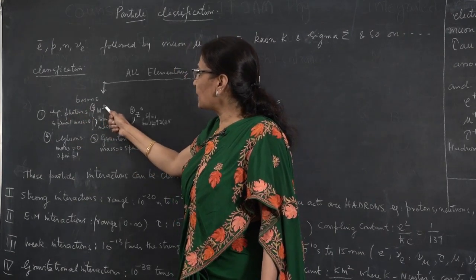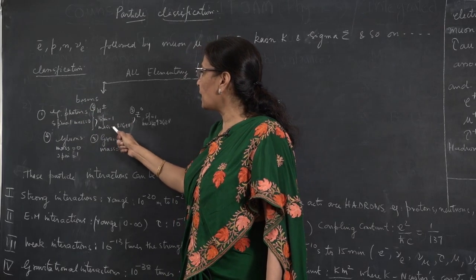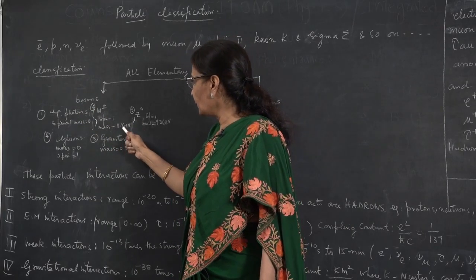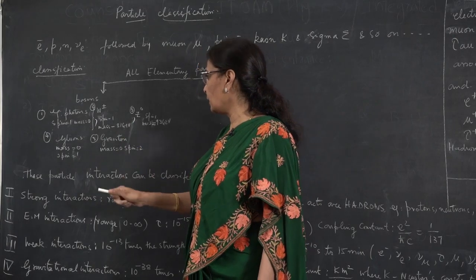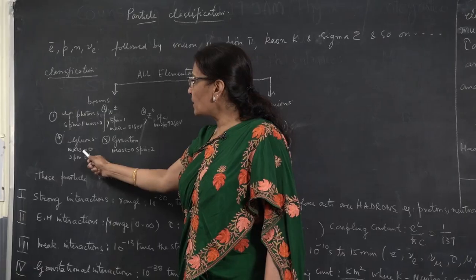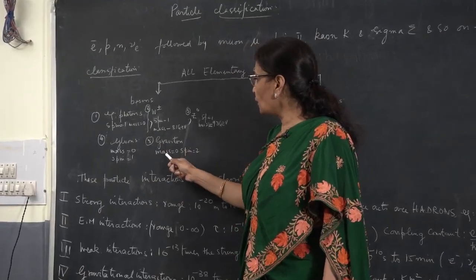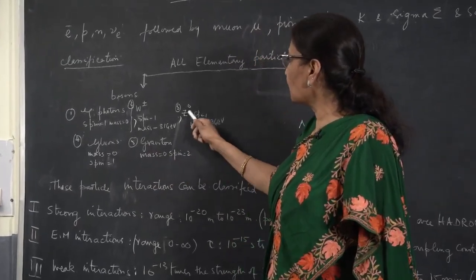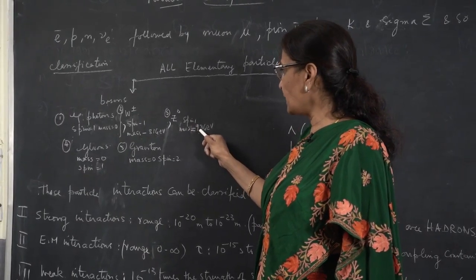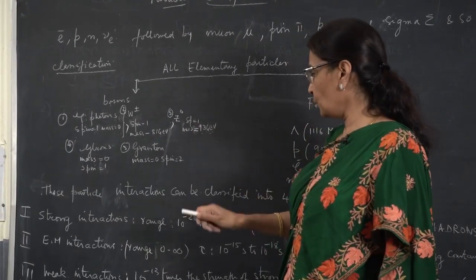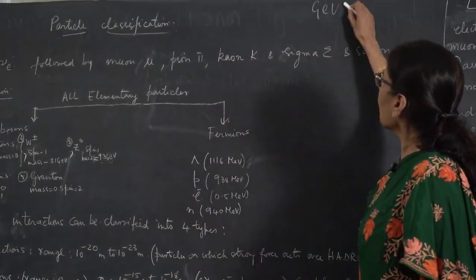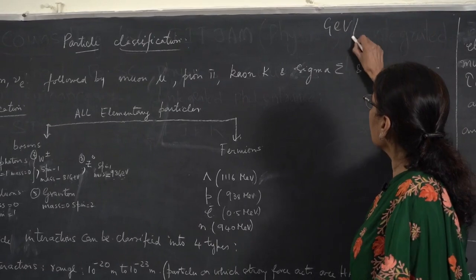Then we have W plus minus bosons which have spin 1 and mass 81 GeV, giga electron volt per c square. These are the mass units. Gluons have mass 0 and spin 1, then gravitons mass 0, spin 2, then Z bosons which are spin 1 and the mass is 93 GeV. GeV is a unit of mass, GeV per c square.